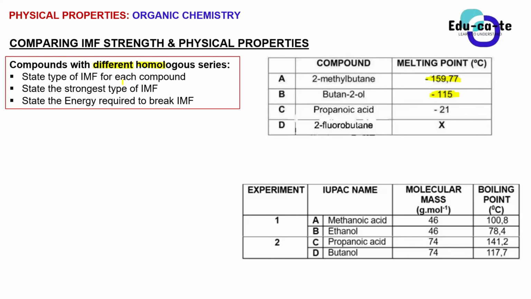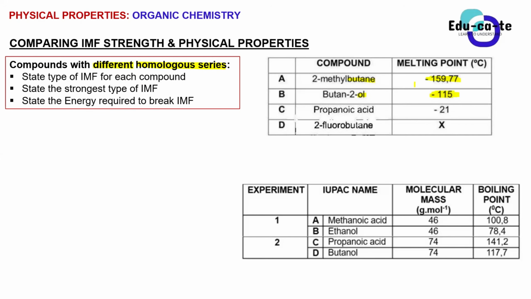Okay, so this 2-methyl-butane, you guys have already classified it earlier on. You said that this is definitely an alkane, and this butan-2-ol, you guys have classified it to be an alcohol. But look at their melting points. The melting point of butan-2-ol is negative 115 degrees Celsius, whereas the melting point of 2-methyl-butane is negative 159.77 degrees Celsius.